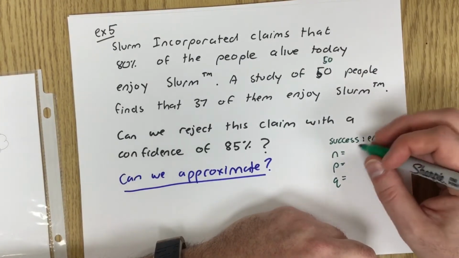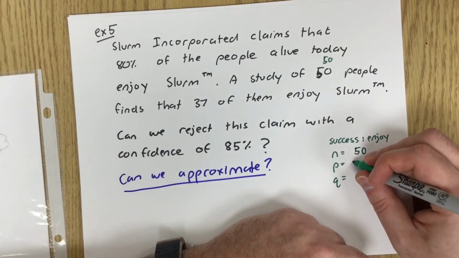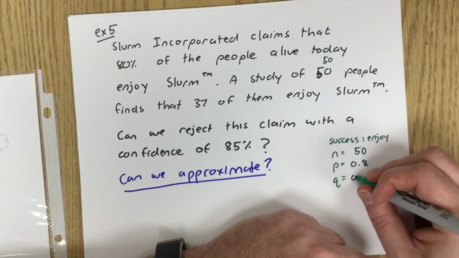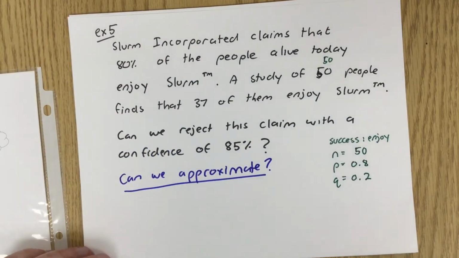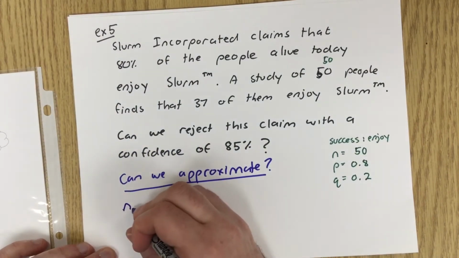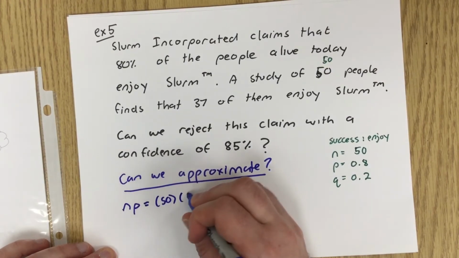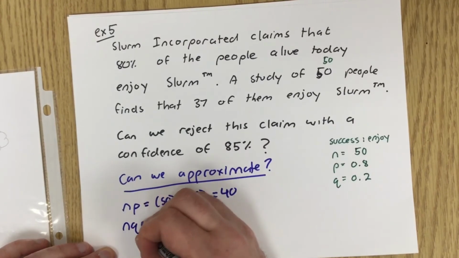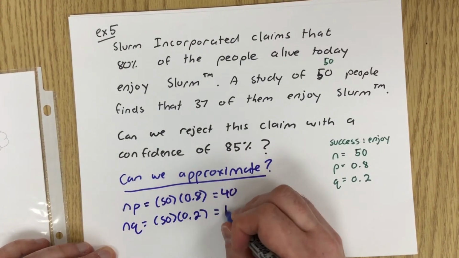We have 50 trials, so 50 people tried the Slurm. For the probability of success, we're going to assume that Slurm Incorporated is telling the truth. We always accept the company's claim when we're doing these calculations at first, until we can prove otherwise. So np is 50 times 0.8, which is 40. nq is 50 times 0.2, which is 10.